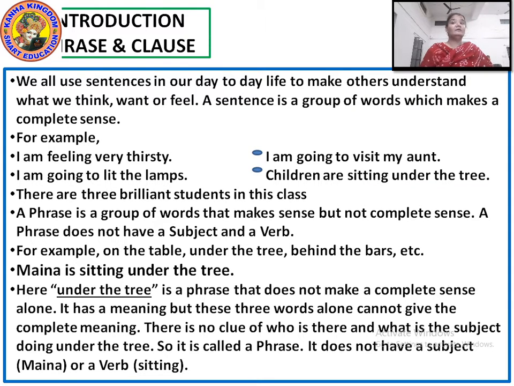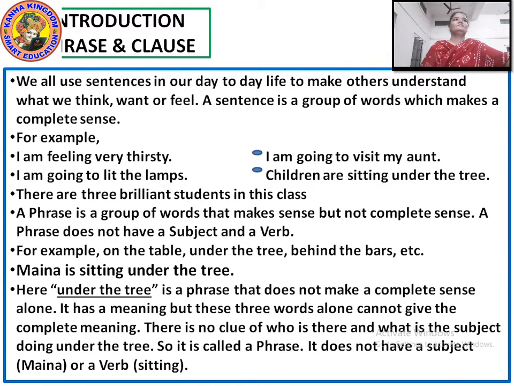As we learned in the last grammar session, I had told you what a sentence is. A sentence is a group of words which makes a complete sense. For example, I am feeling very thirsty. I am going to visit my aunt. I am going to light the lamps. I like to play football. There are 3 brilliant students in this class. Children are sitting under the tree.